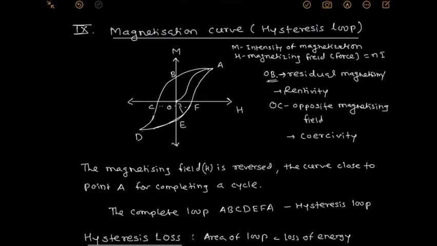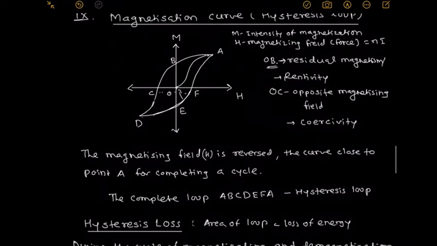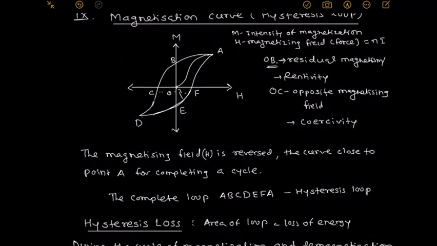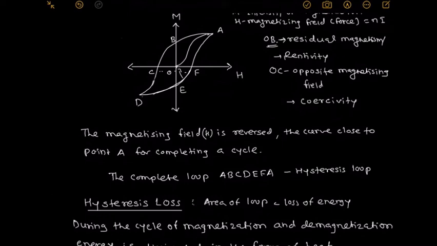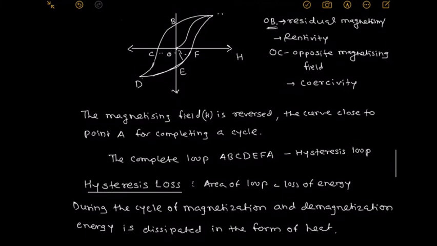Then what is hysteresis loss? The area of the loop gives the loss of energy. That loss of energy is due to the cycle of magnetization and demagnetization. During the magnetization and demagnetization process, energy is dissipated in the form of heat. Such losses can be reduced by using a material that has less area of the hysteresis loop.